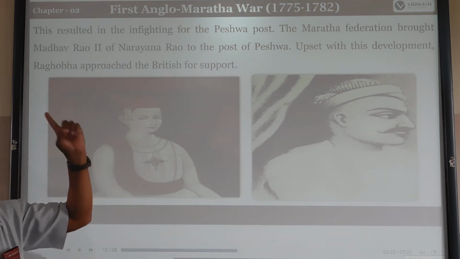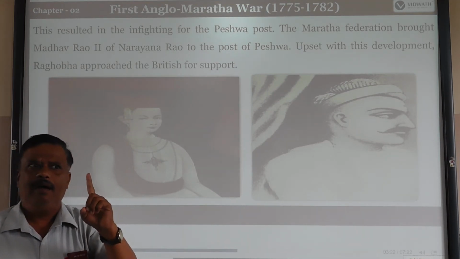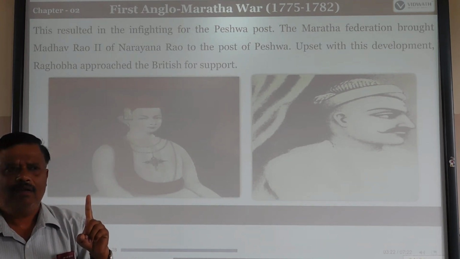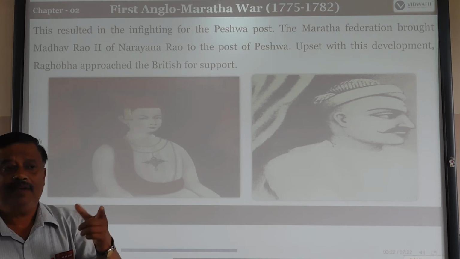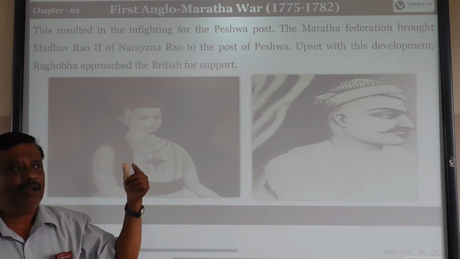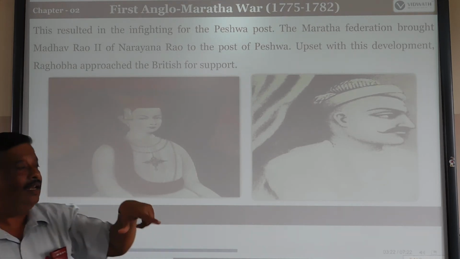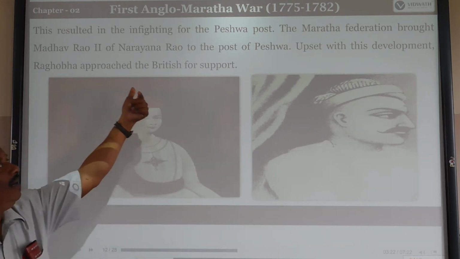Raghova wanted to become the Maratha Peshwa, but Narendra was seated, and he was killed by Raghova. But the Maratha Federation nominated Narendra's son, Madhavrao II, as the Peshwa.